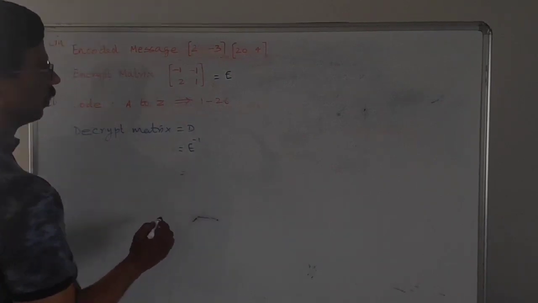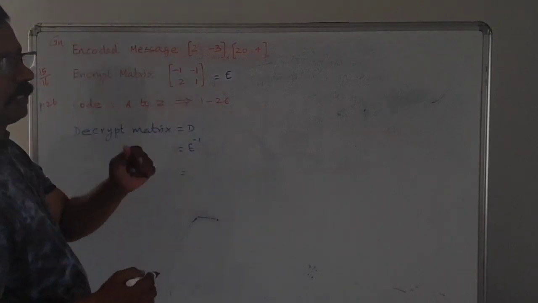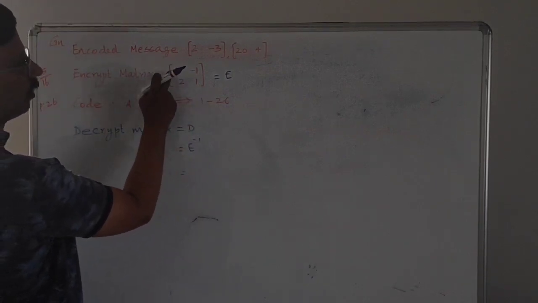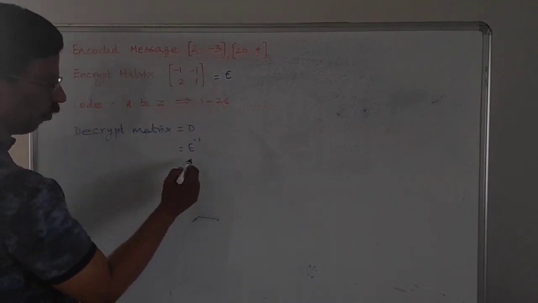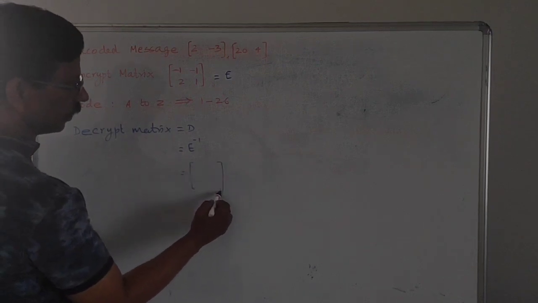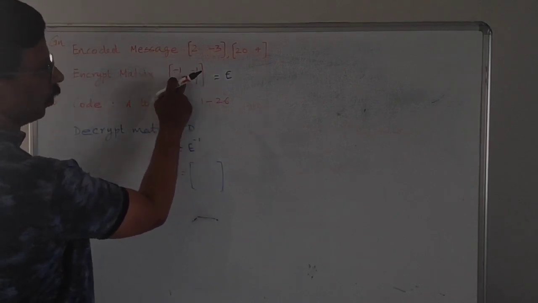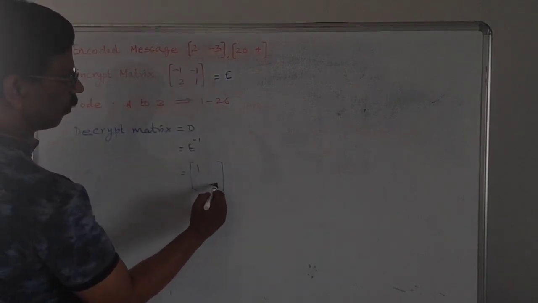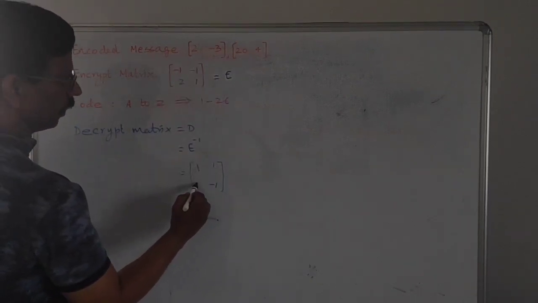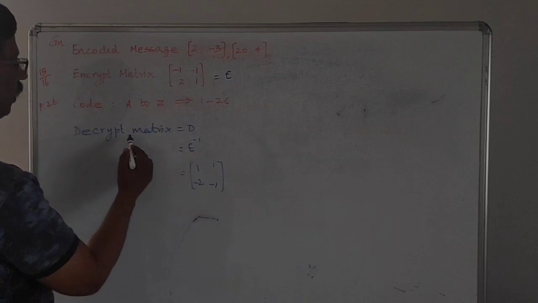Since it is a 2 by 2 matrix, we can directly find the inverse of the matrix as 1 by determinant times adjoint. For E, the determinant is minus 1 plus 2, which gives 1. Therefore 1 by 1 equals 1 only, so we need not write it. Then we write the adjoint: the diagonal elements are interchanged, and we change the sign of the anti-diagonal. This gives 1, minus 1, then 1, minus 2. Now this is the decrypt matrix.